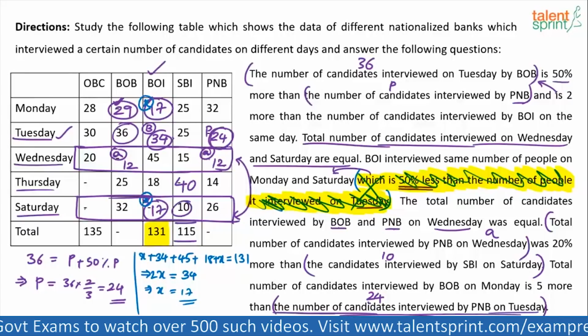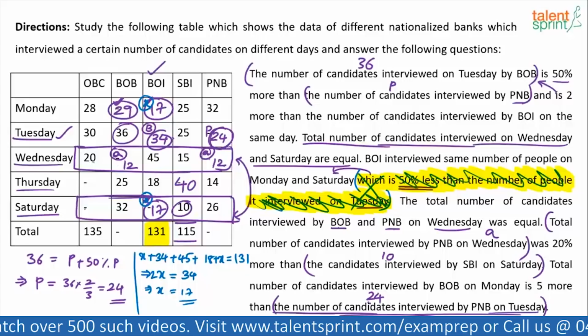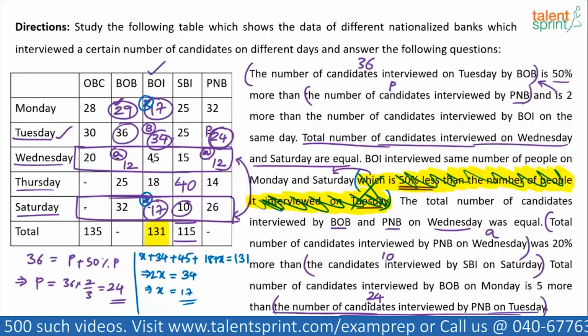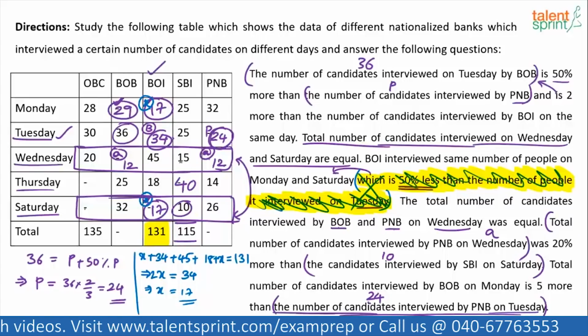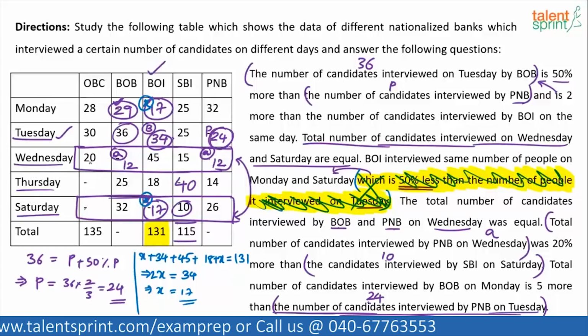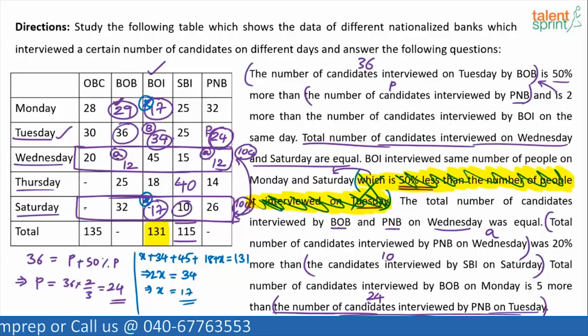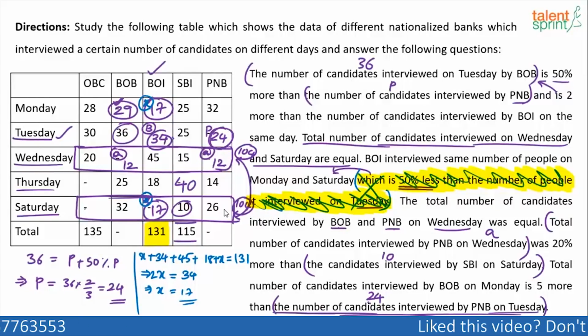Oh, we had marked this. You remember, total of these 2 rows is equal. So find it out. What is the total of Wednesday? 20 plus 12, 32. 32 plus 45 is 77. 77 plus 15 is 92. 92 plus 12 is 104. This total is 104. If Wednesday's total is 104, Saturday's total should also be 104. Now balance it. 32 plus 17 is 49. 49 plus 10, 59. 59 plus 26 is 85. 104 minus 85 is 19.